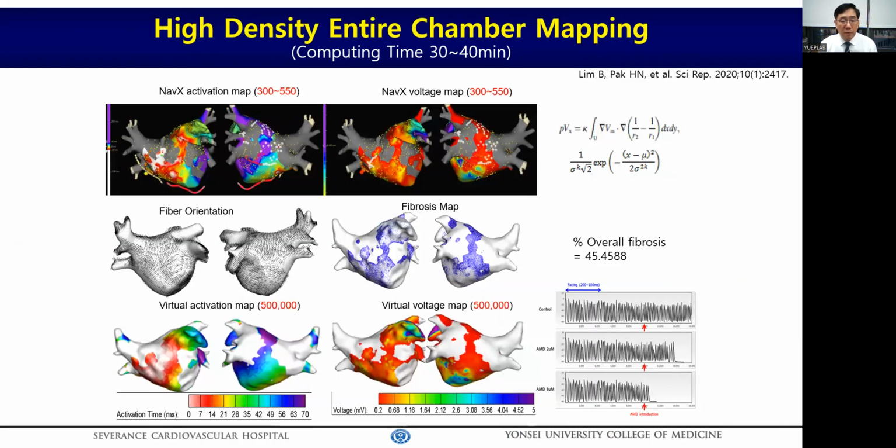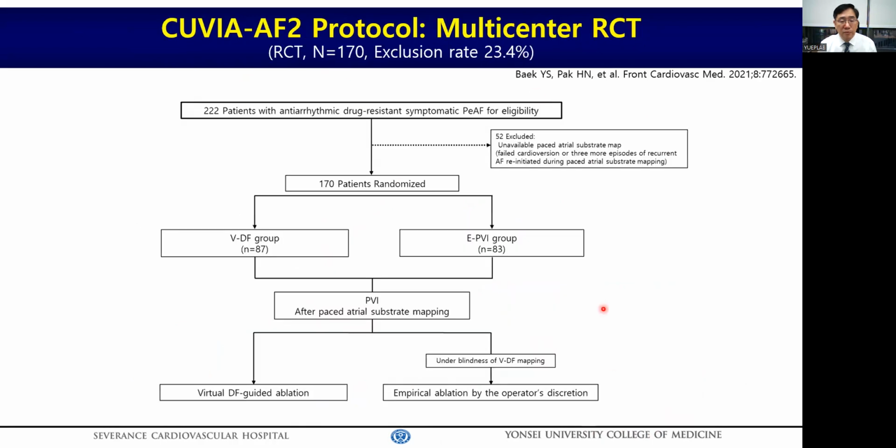This is a synopsis of CUVIA, reflecting personalized anatomy, histology, and electrophysiology. At the beginning of persistent AF ablation, the clinical team acquires the voltage activation map like this and sends the EGM data to the lab, and the lab integrates the clinical map into AF modeling reflecting fiber orientation and fibrosis map. Then we induce virtual atrial fibrillation in the computer to localize the dominant frequency area. It takes 30 to 40 minutes for computation.